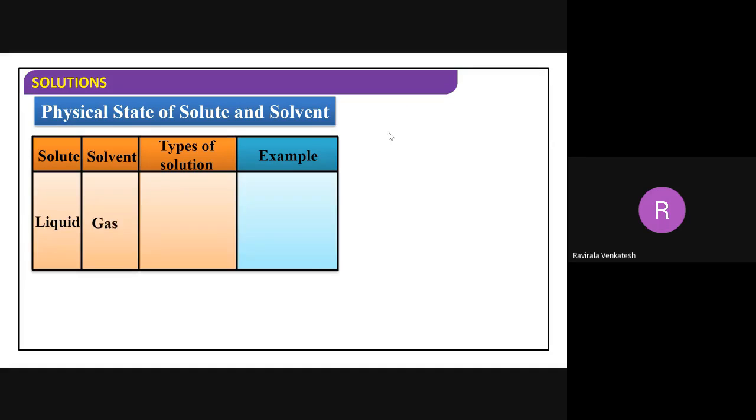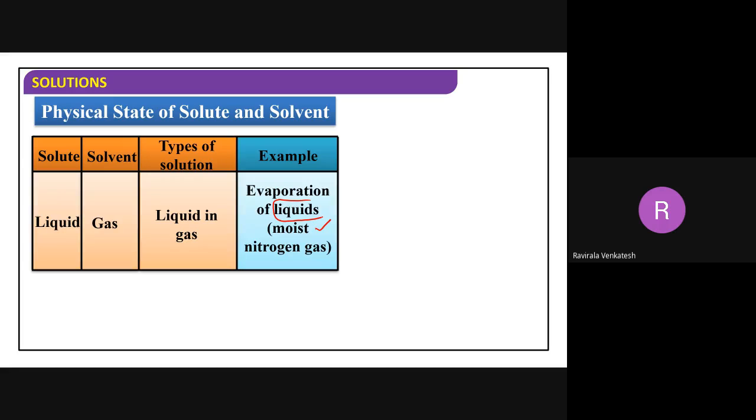Next, liquid in gas. Liquid content is less, but gas content is more. This is called liquid in gas. Could you give one example for this one? Liquid content will be less, but gas is more here. A general example you can give me. Fog. Yes? Fog, sir. Moisture. Moisture we can take here. Moisture is present in the air.